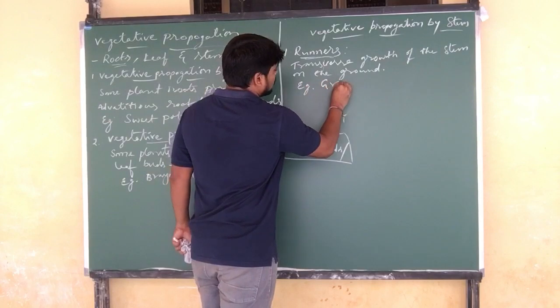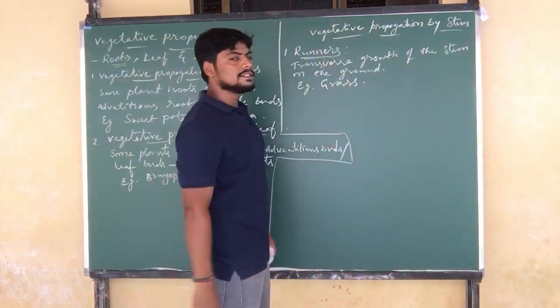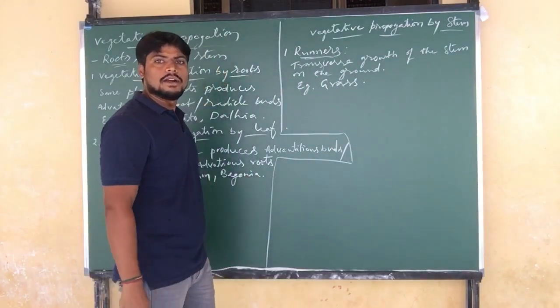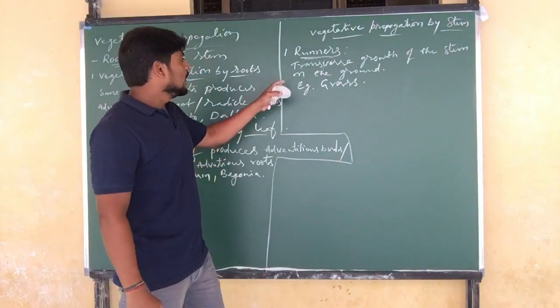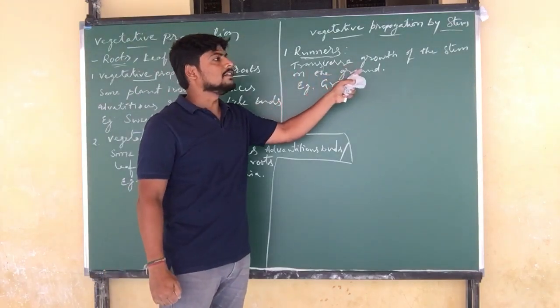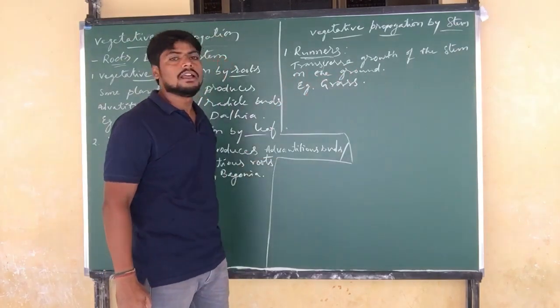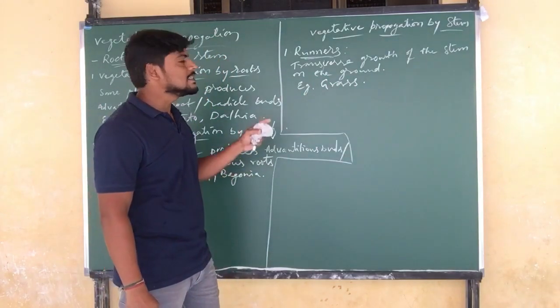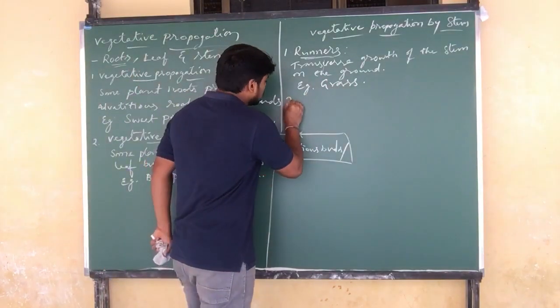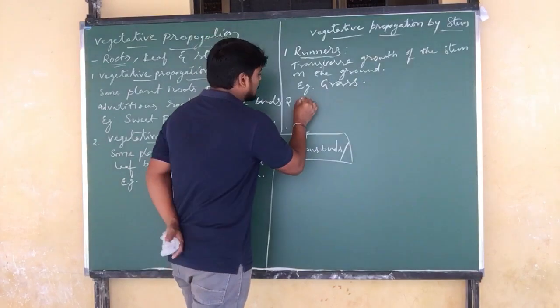Example, grass. Grass is the best example of runners. So what is happening here in runners? The transverse growth of the stem on the surface of the ground is called runners. Next, another type of method, stolon.